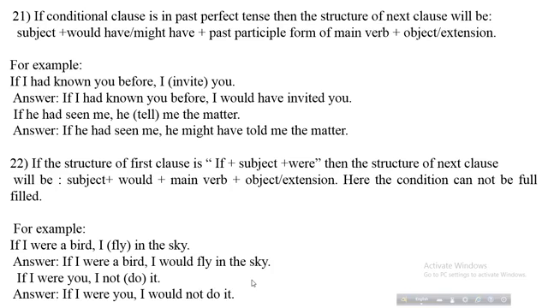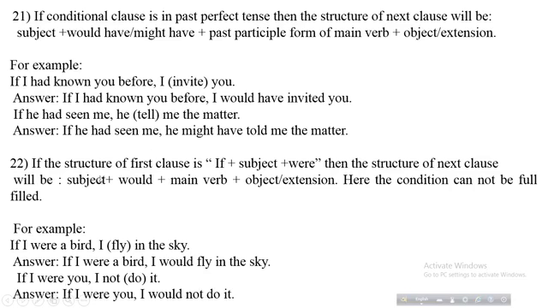Invite is kept in bracket. So the correct answer is, if I had known you before, I would have invited you. Next example, if he had seen me, he tell me the matter. Answer, if he had seen me, he might have told me the matter.